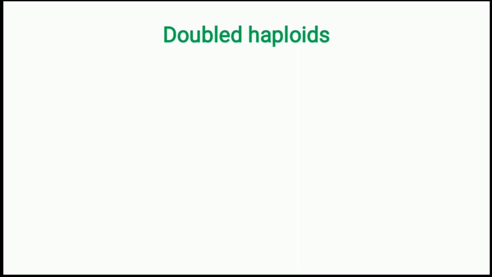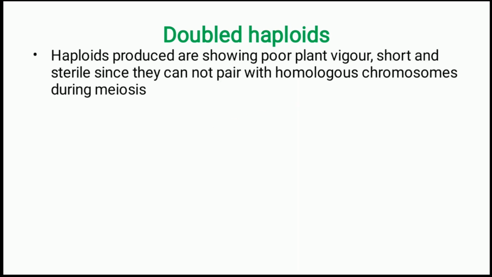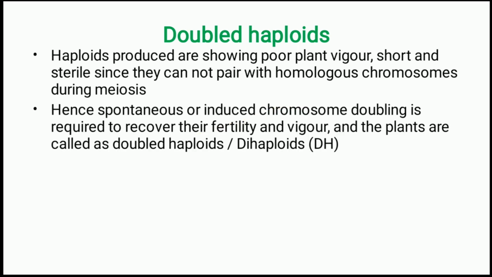Once we produce the haploid plants, generally these haploids contain only n number of chromosomes, so they have poor plant vigor, are short in stature, and are sterile, since they cannot pair with homologous chromosomes during meiosis. Hence it is important to make them diploid. Generally, spontaneous or induced chromosome doubling is carried out to recover the fertility and vigor, and the plants are called doubled haploids or dihaploids, simply called DH.